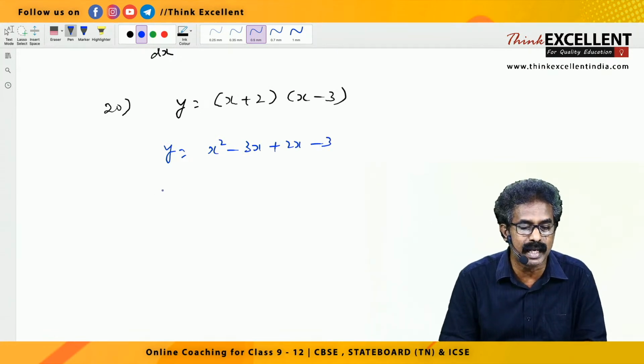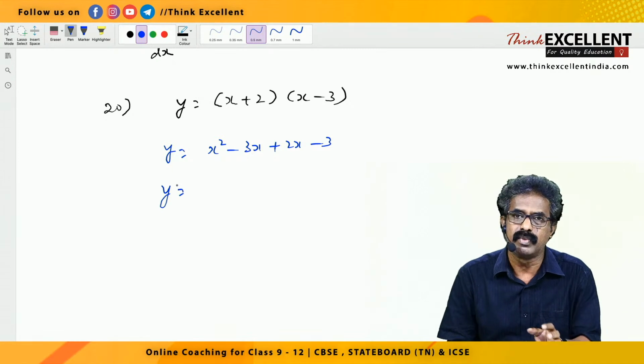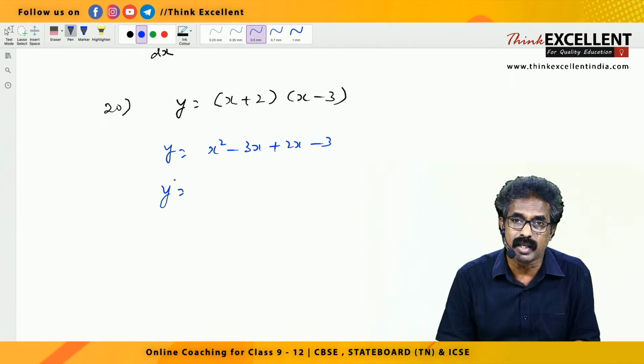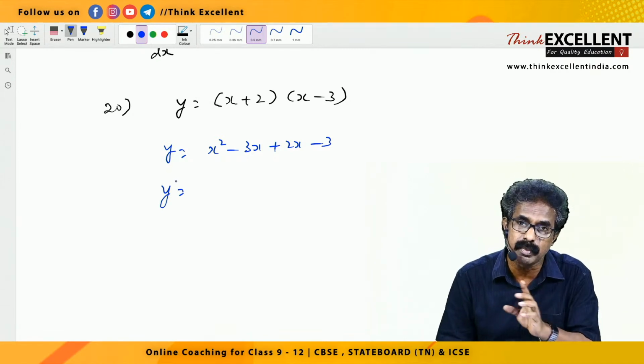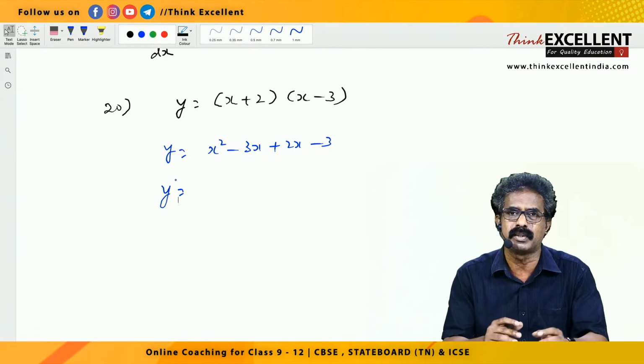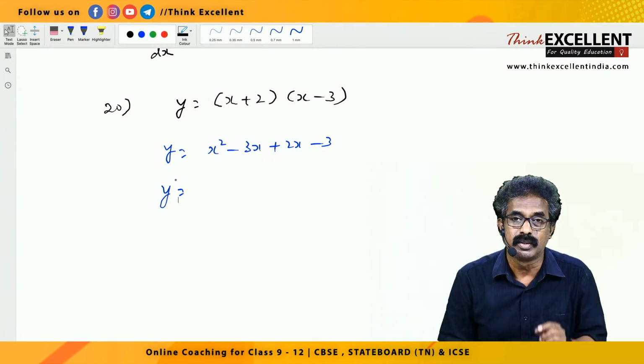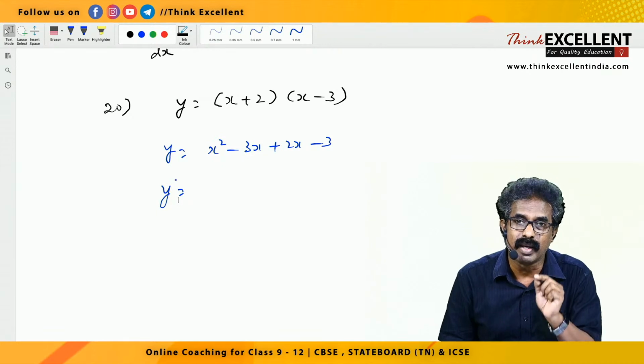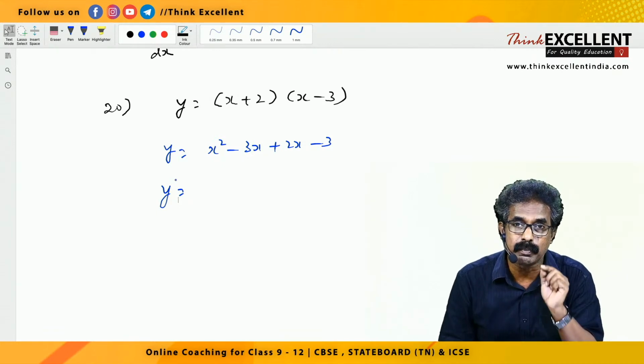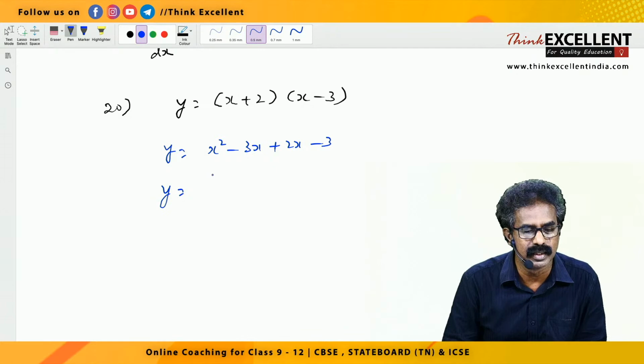Simplify the group, the like terms, simplify. We are rewriting only, so keep on writing y. Don't write dy by dx. Normally the students make mistakes. Simply, first step itself they put dy by dx. No. So where do you write dy by dx, you know? When you differentiate, at that particular step, you write dy by dx.